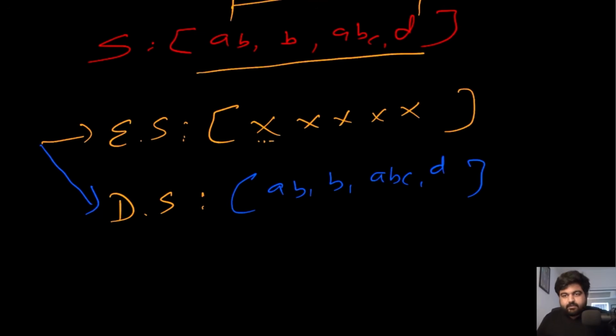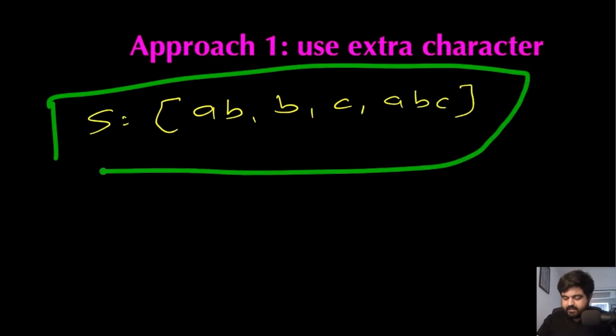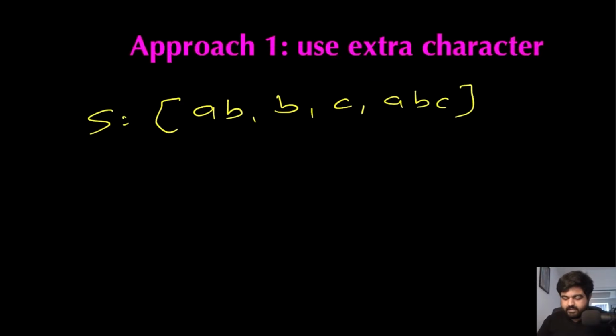So let's see what the different approaches we can take would be. Suppose this is the original list we are given and we need to encode and decode it. The idea is that we are going to use an extra character, which we put where one string ends and the next string starts, and we keep repeating the same process. That would be the way to encode. After encoding, when we have to decode, we simply look for that character, and the moment we reach it, we know that this is the place where one string ends, so we create a new string for that, and then we repeat the same process. So let's see that in action.